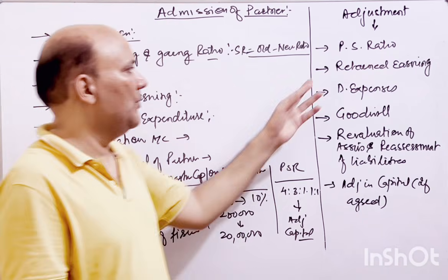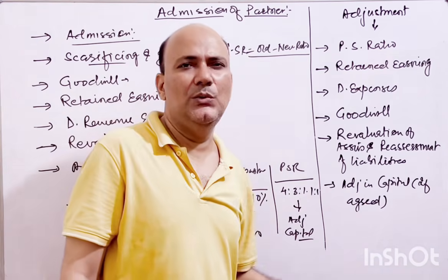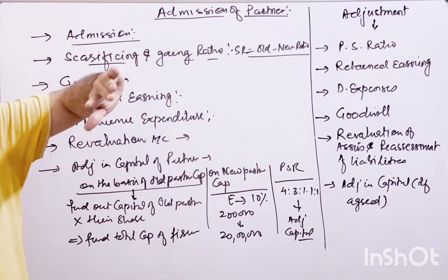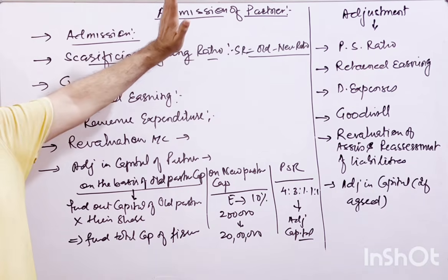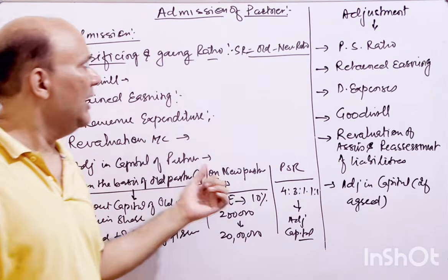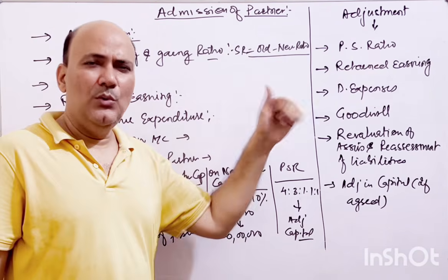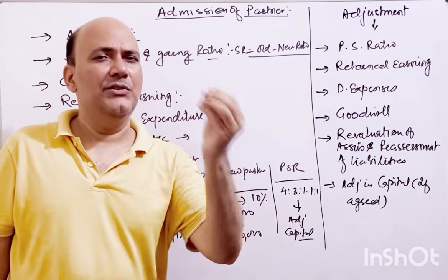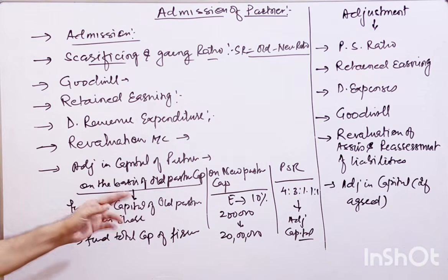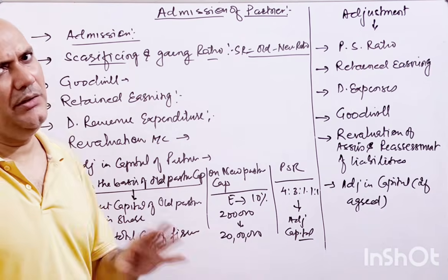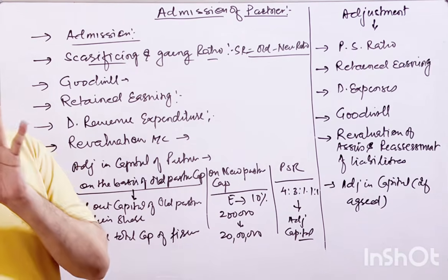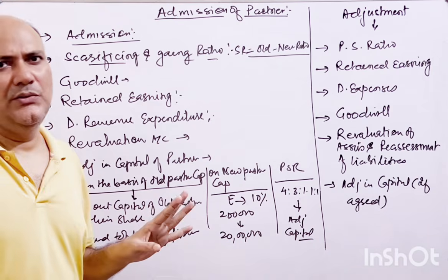Once you are through with all those things, let me tell you one thing: not only will you be able to do the admission, but for the chapters on change in profit sharing ratio and death and retirement, where a bit of adjustment is required, you would be able to do all those chapters with the least number of questions. One by one we will do that, and you can go through all those videos, and definitely you will be able to get success in getting the highest marks, right?